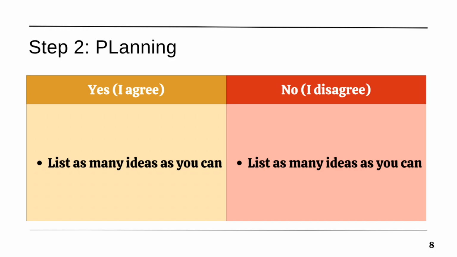And I would do a T-chart like this. So you either do yes or no. Write down as many ideas as you can under yes, as many ideas as you can under no, and then decide, choose the side where you have the best ideas.